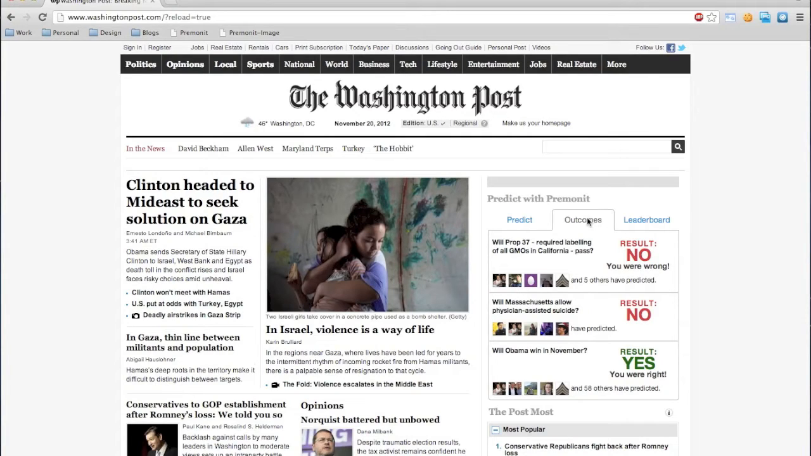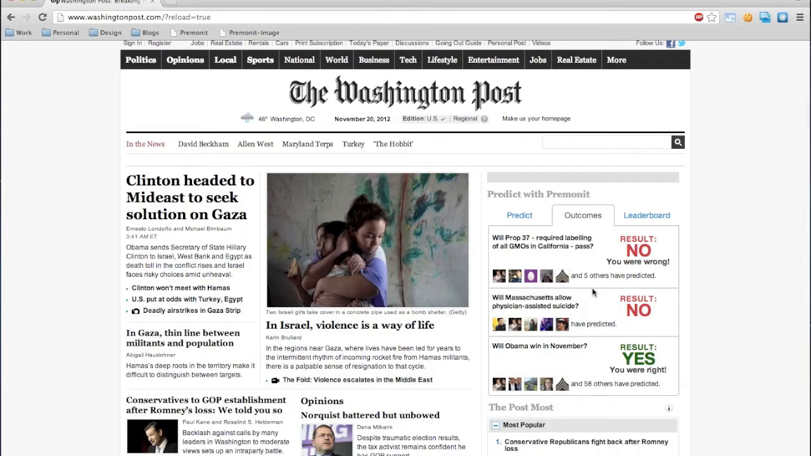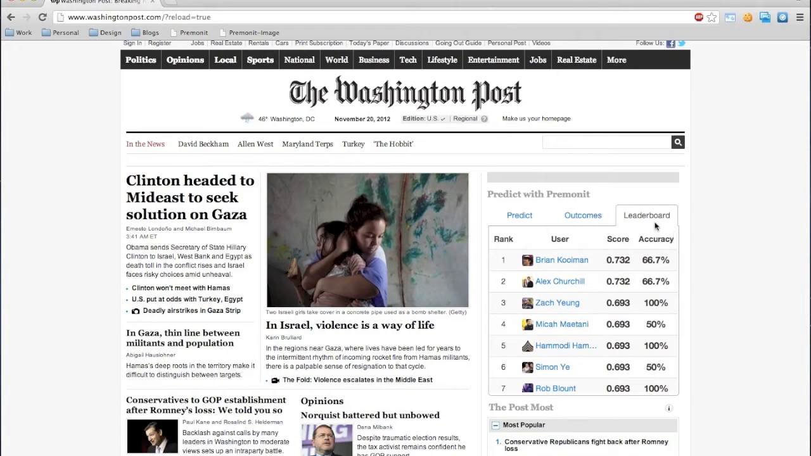The idea for this tab is to hopefully bring people back to the Washington Post to verify if they were correct or incorrect on an event. And lastly, to incite the element of competition, we have a leaderboard. This is currently a global leaderboard for events in the widget, but I am working on adding the ability to filter by your friends' predictions, so you can see where you stand in relation to them.